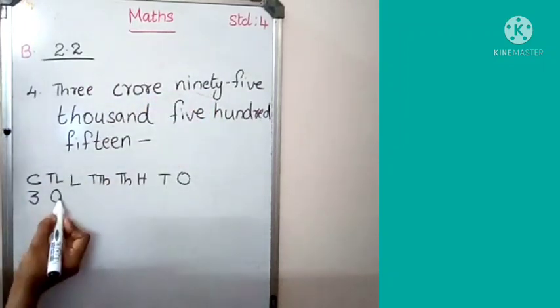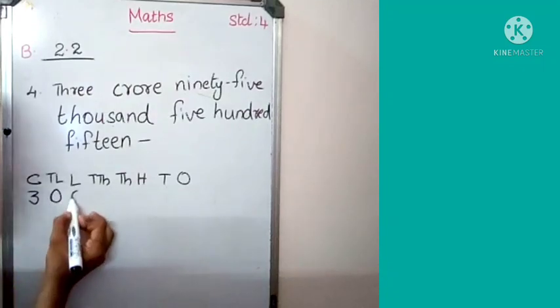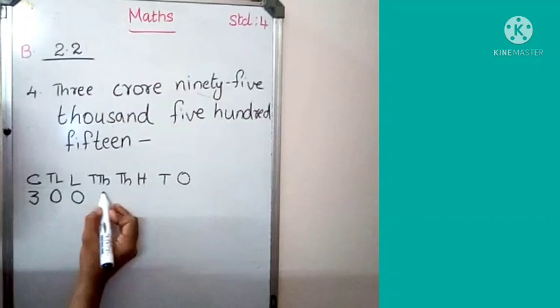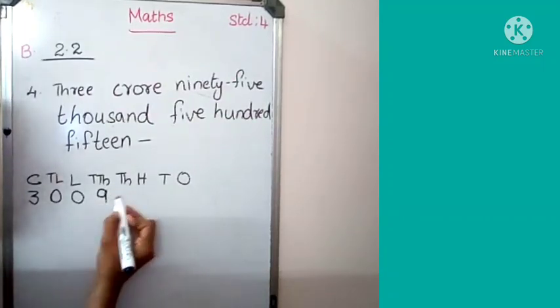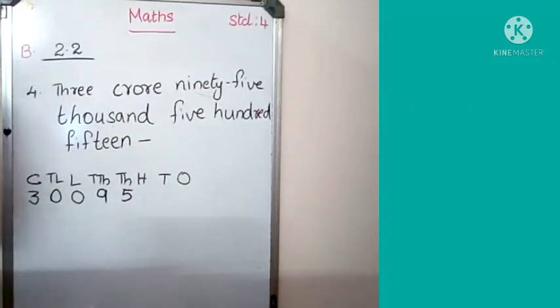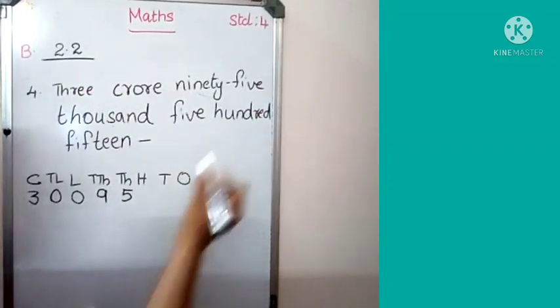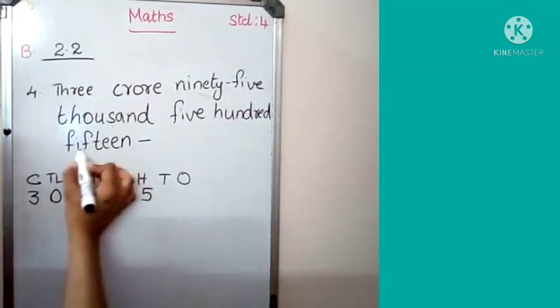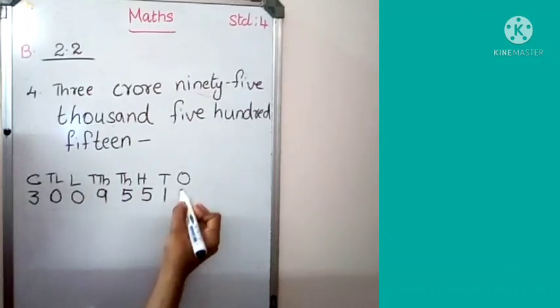So we put 0 in the 10 lakh, 0 in the lakh, then we got 95,000. 9 in the 10,000 place and 5 in the 1000 place. Then look, 515, 1, 5.